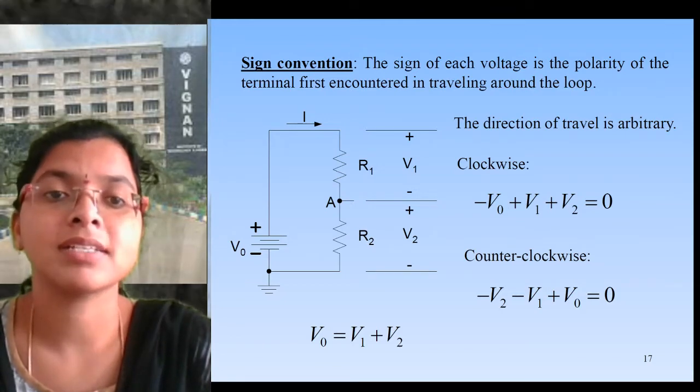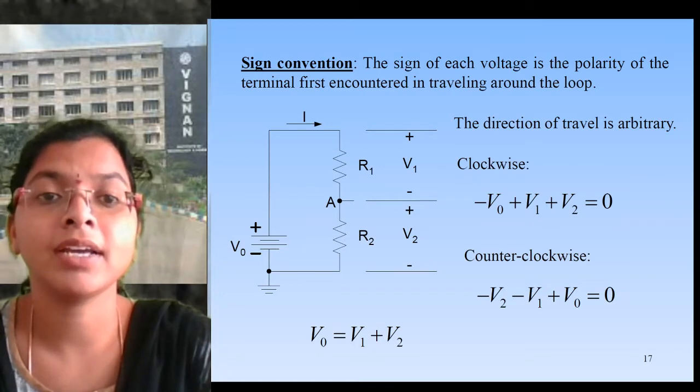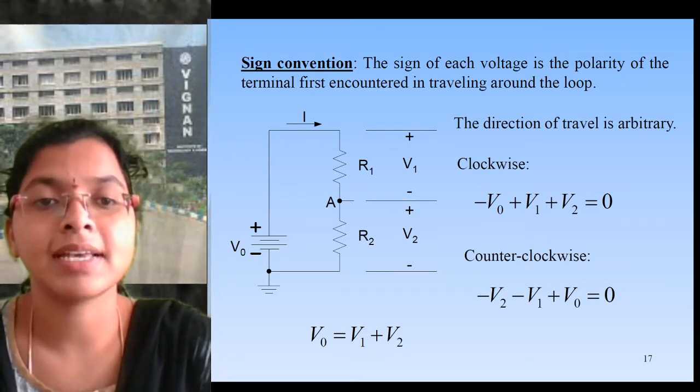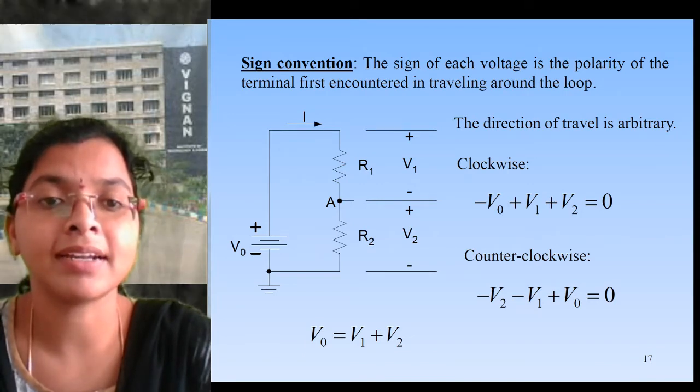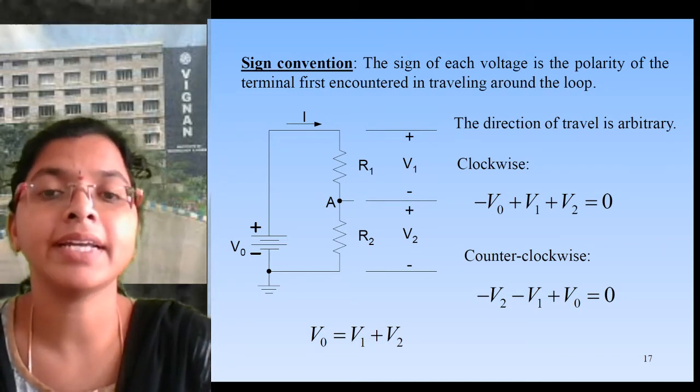For sources we are going to make a sign change. How? Here also we are going to take two ways. First, the current I entering at the negative sign of the voltage source, we take as a positive, or else current entering at the negative sign we take as a positive.